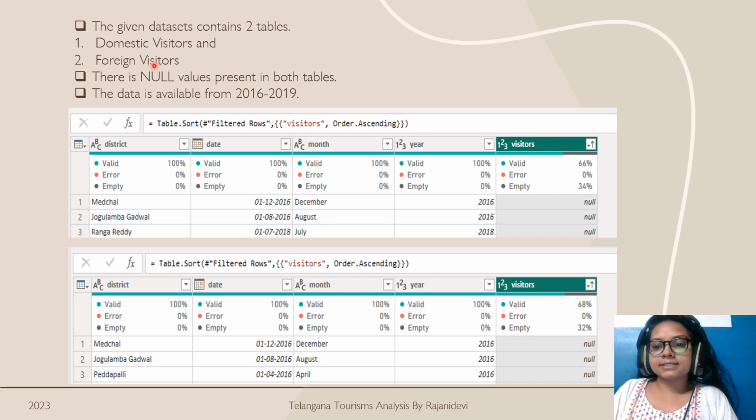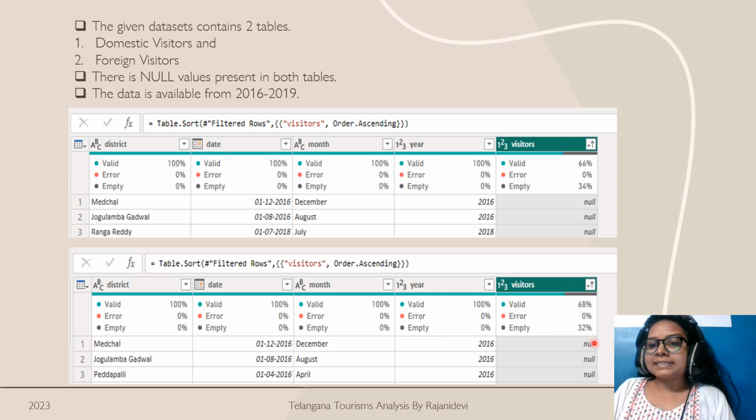After analyzing the tables, I found that there are a lot of null values in both. As you can see in this visitors column, 34% of the values are null in the domestic table, and similarly 32% are null in the foreign visitors table.